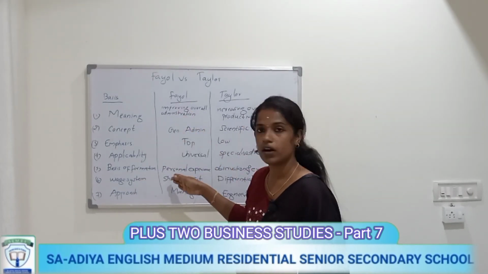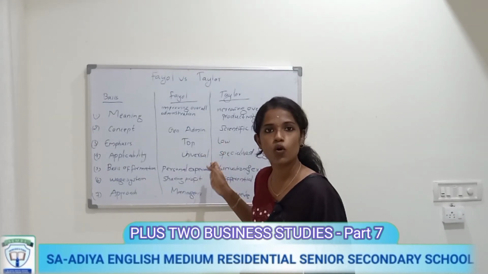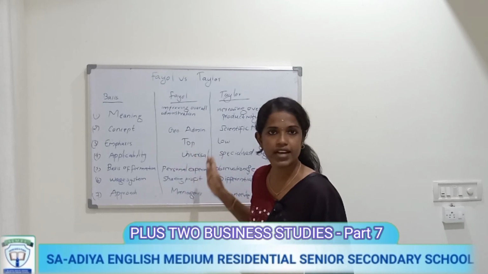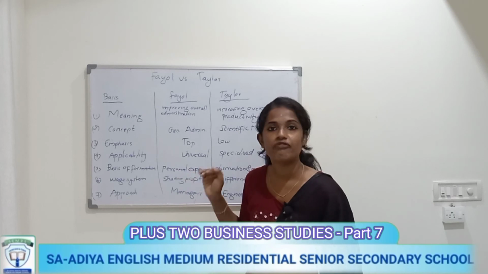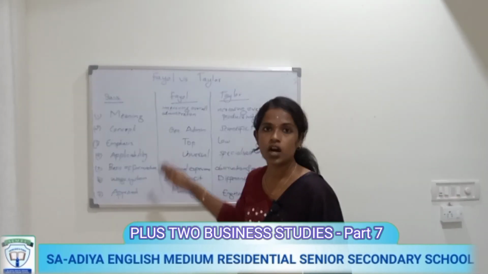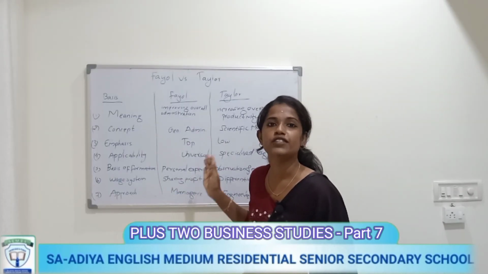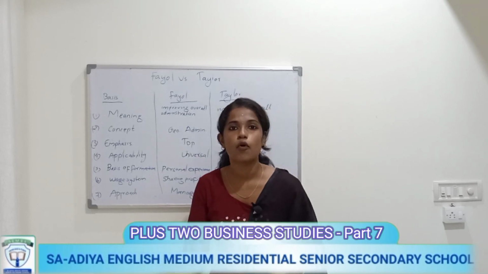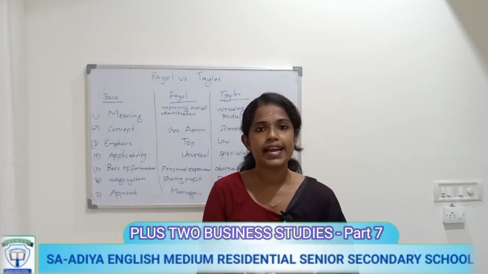Fayol follows the wage system of sharing profit with managers, but Taylor follows the differential piece rate system, that means paying wages on the basis of work done, not on the basis of time spent on the work. The last basis is approach. Fayol's approach is called the manager's approach, and Taylor's approach is called the engineer's approach. This is the comparison between Fayol's contribution and Taylor's contribution.